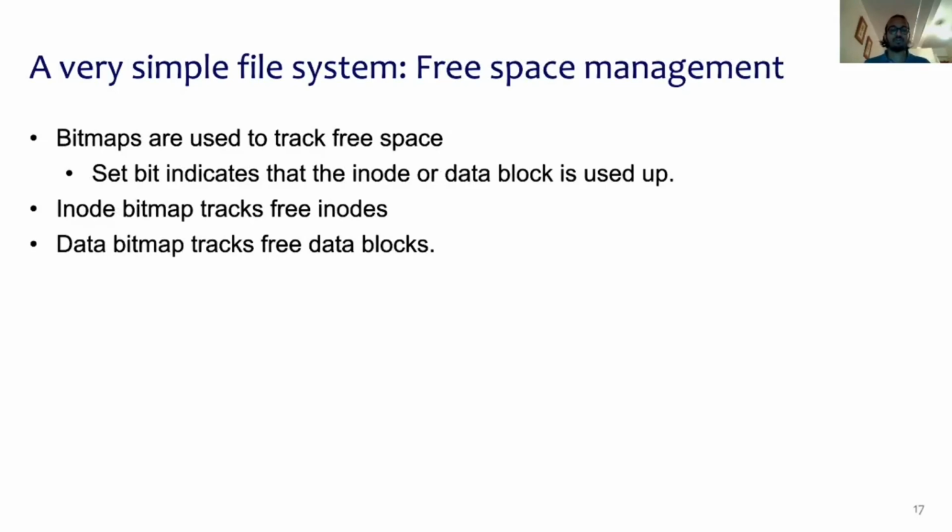As we saw before, there were 2 blocks that were reserved for bitmaps to track free inodes and data blocks. So basically, if a bit is set, it indicates that the inode or the data block is used up. There's the inode bitmap to track free inodes and the data bitmap to track the free data blocks. This information is used by the file system when it needs to allocate new blocks for new file system data.